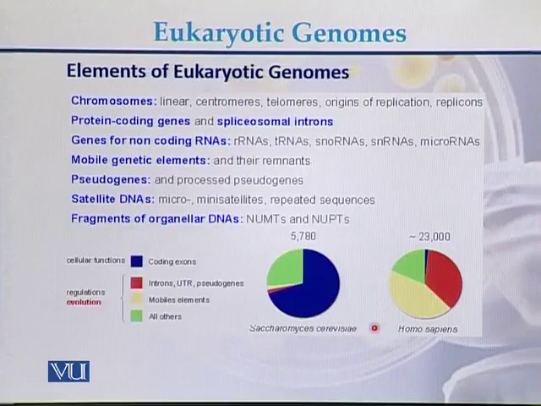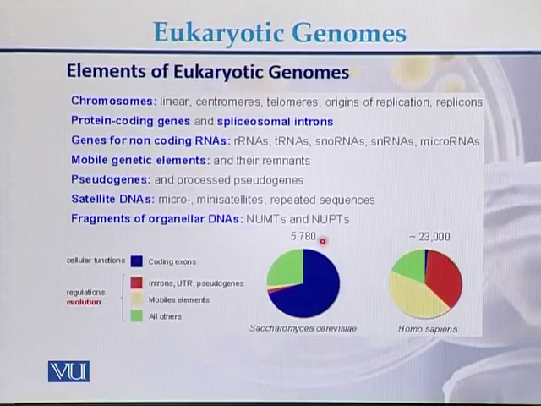This is just one example of the comparison of two different genomes. One genome is of Homo sapiens and the second genome is of yeast. In case of Homo sapiens, there are approximately 23,000 genes present on the genome of humans, while in case of yeast, there are approximately 6,000 genes.